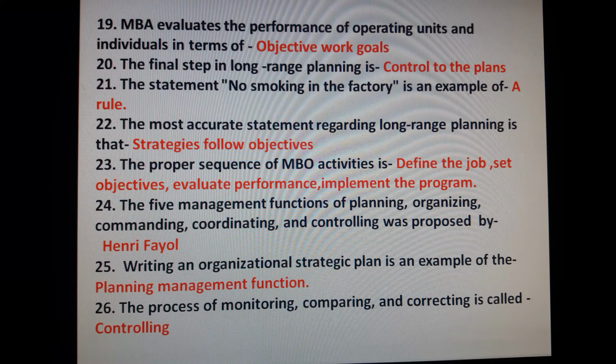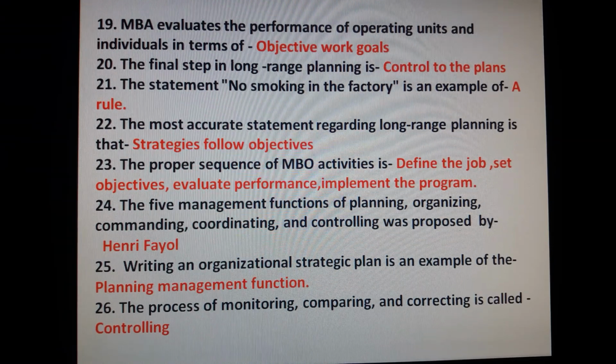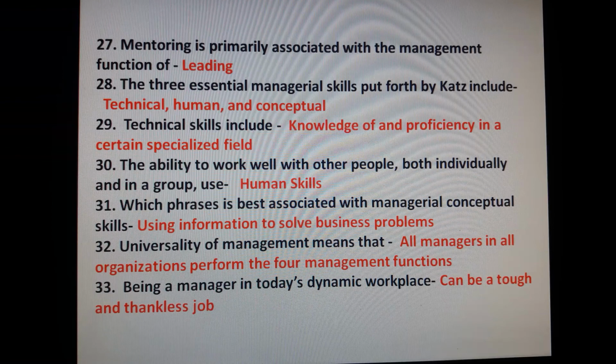Writing an organizational strategic plan is an example of the planning management function. The process of monitoring, comparing and correcting is called controlling. Question number 27. Mentoring is primarily associated with the management function of leading. Question number 28. The 3 essential managerial skills put forth by Katz include technical, human and conceptual. Technical skill include knowledge of and proficiency in a certain specialized field.